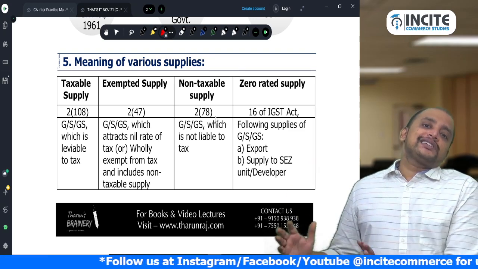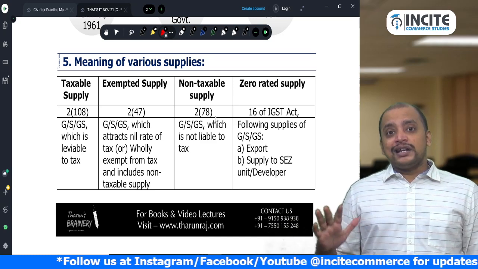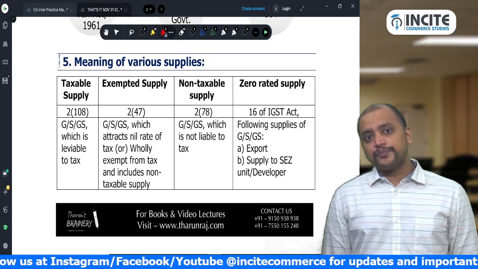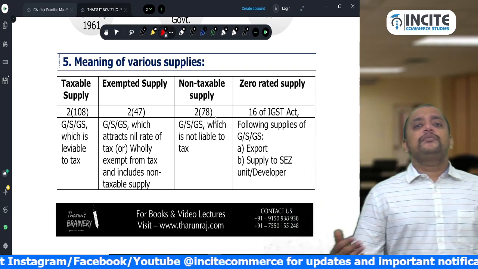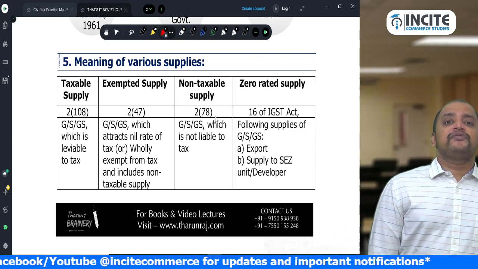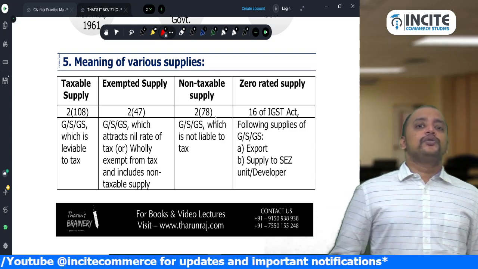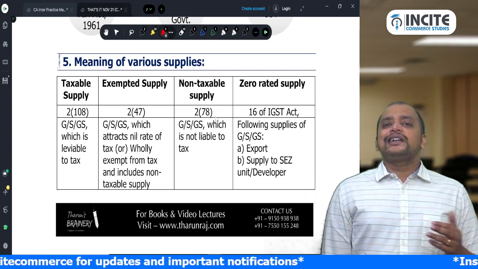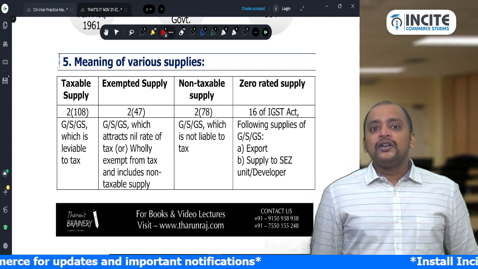But that provisions are not applicable for your exam. So understand the tax incidence is zero in that case. That's why it is known as zero rated supply. Whereas exempted supply means, so notified as exempted. Government from time to time will notify certain services or goods as exempted. That is notified as exempted. Then nil rated. The rate of GST is nil or non-taxable.